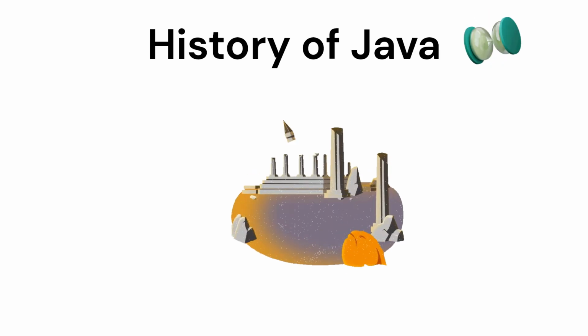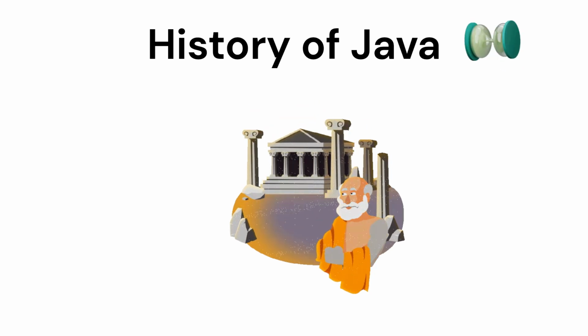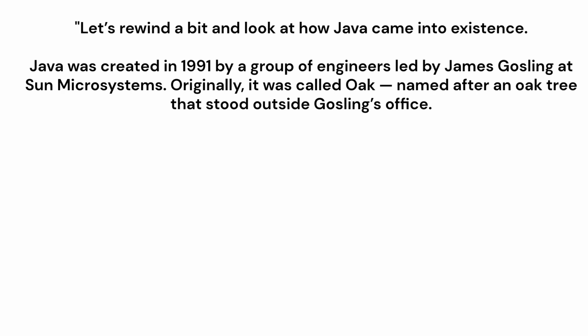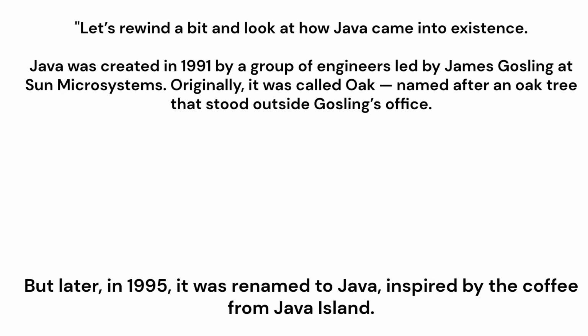History of Java. Let's rewind a bit and look at how Java came into existence. Java was created in 1991 by a group of engineers led by James Gosling at Sun Microsystems. Originally, it was called Oak, named after an oak tree that stood outside Gosling's office. But later, in 1995, it was renamed to Java, inspired by the coffee from Java Island.